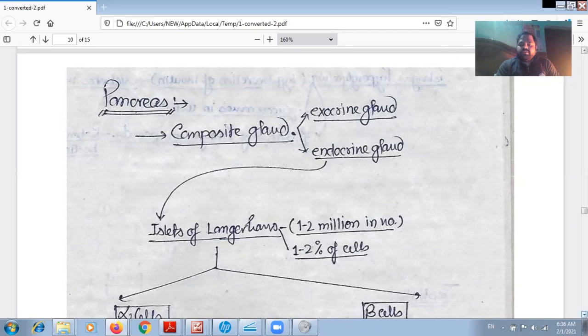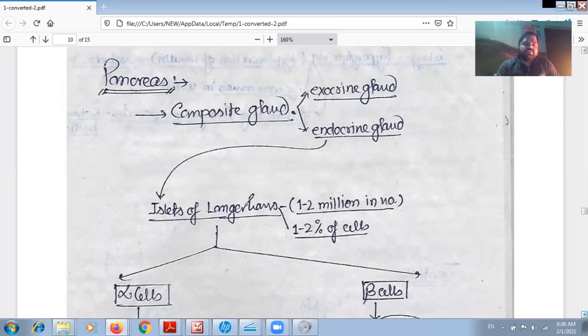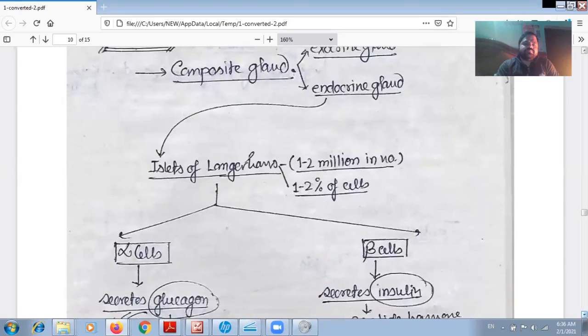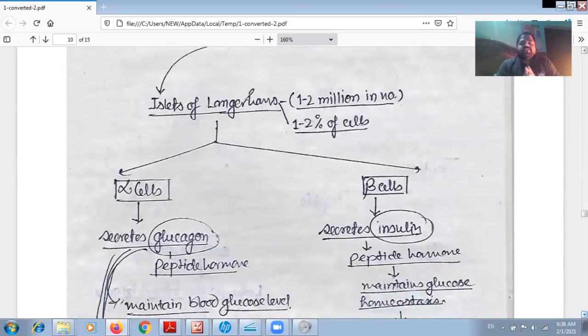Now we will discuss the hormones secreted by the pancreas gland. The pancreas has a special type of cells called islets of Langerhans. In human beings their number is around 1 to 2 million, and 1 to 2% of the pancreas is contributed by these islets of Langerhans.